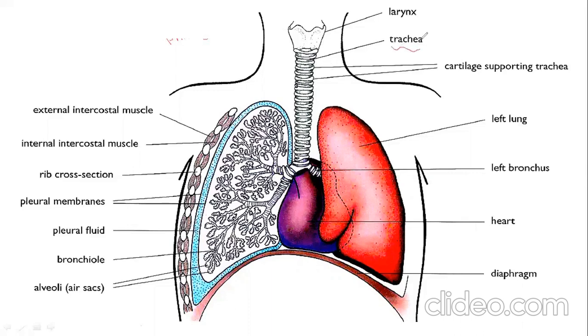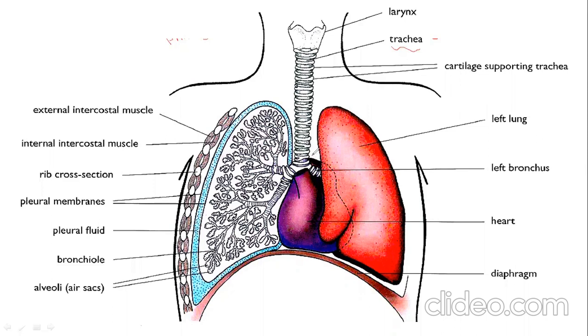This trachea contains horseshoe-shaped structures, right? That is cartilage, soft bone. The function of this cartilage is very important. The function of cartilage is to keep this airway open, so that more and more oxygen is supplied to your lungs. It gives support to the trachea and keeps the airway open.